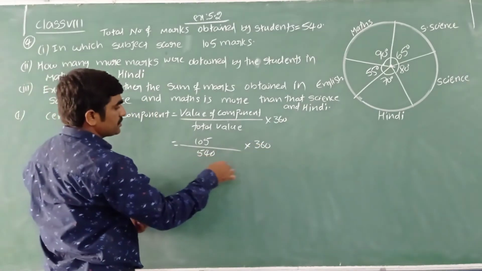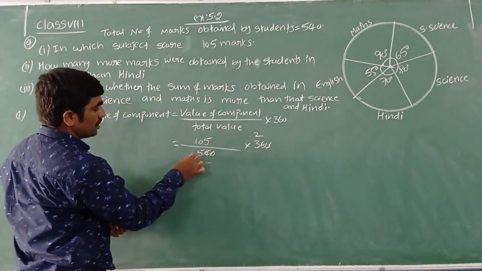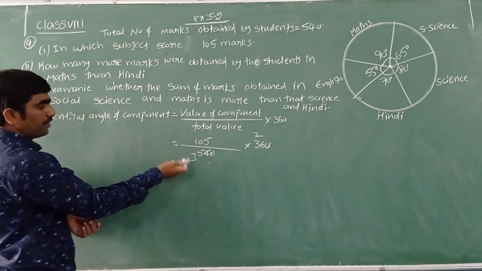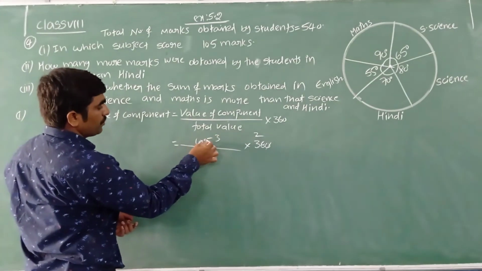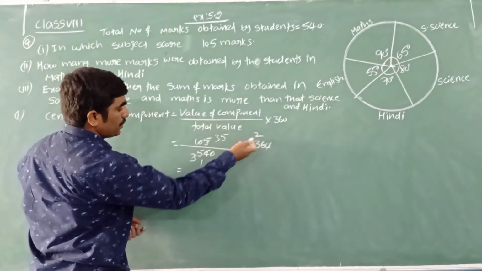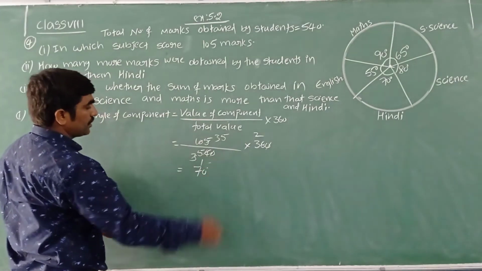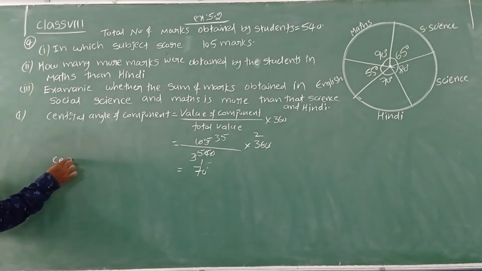Let us simplify. Zeros cancel. 18 2s are 36, 18 3s are 54. 105 by 3, the 3 table is possible: 3 1s are 3, 3 3s are 9, 1 5, 3 5s are 15. Yes, we can multiply now: 35 into 2, which is 70 degrees.